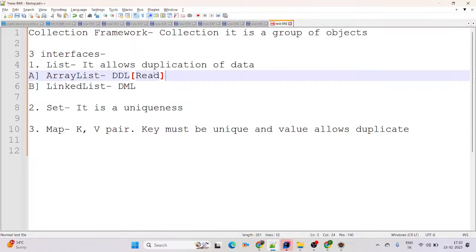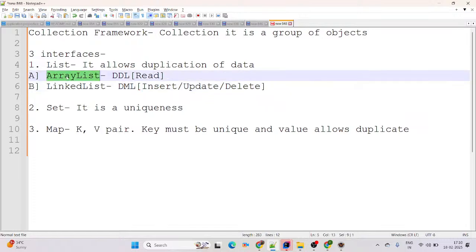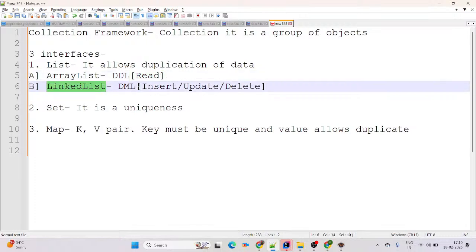If a business requirement comes where you want to read the data, then you can simply go with ArrayList, because ArrayList performs DDL-type operations more suitably. ArrayList is more suitable for read operations, and LinkedList is more suitable for manipulations, which means insert, update, and delete. So ArrayList follows DDL and LinkedList follows DML.